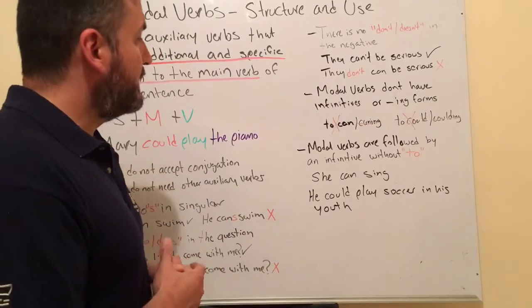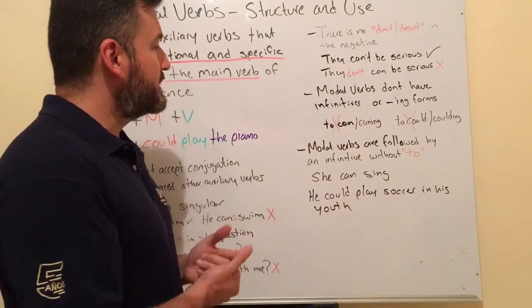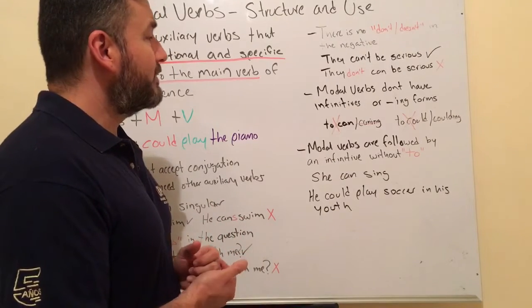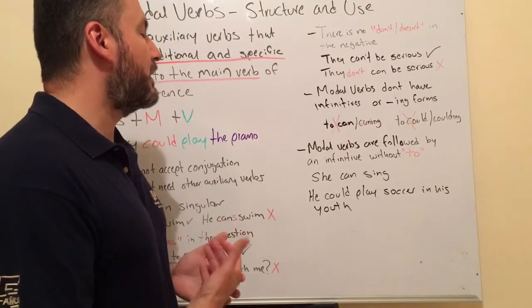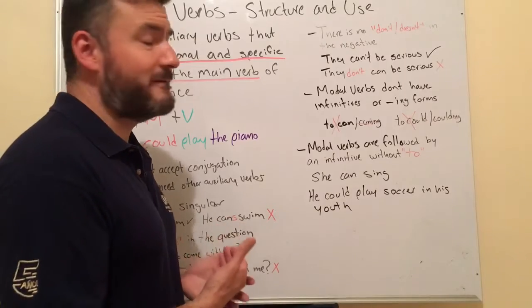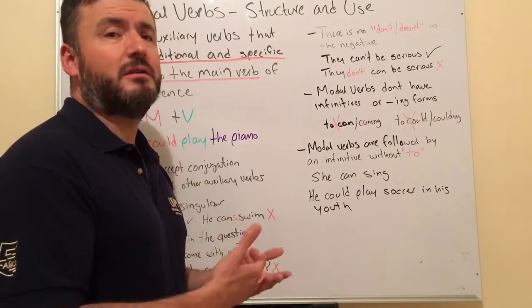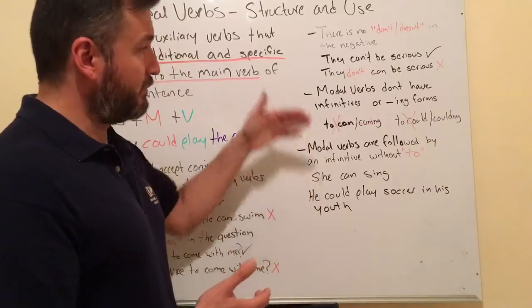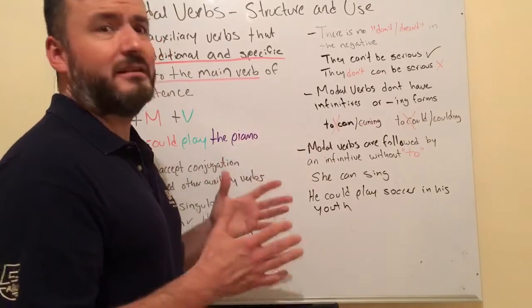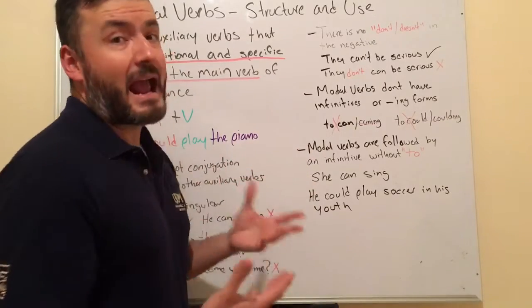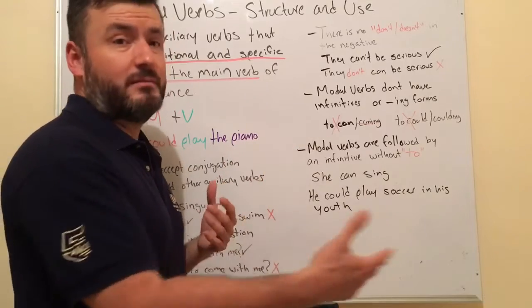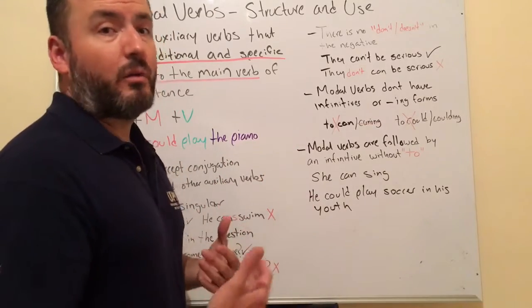Okay, and lastly, for this segment, we see that modal verbs are followed by an infinitive without to. Like we said on the previous rule, infinitives usually have to: to swim, to run, to walk.